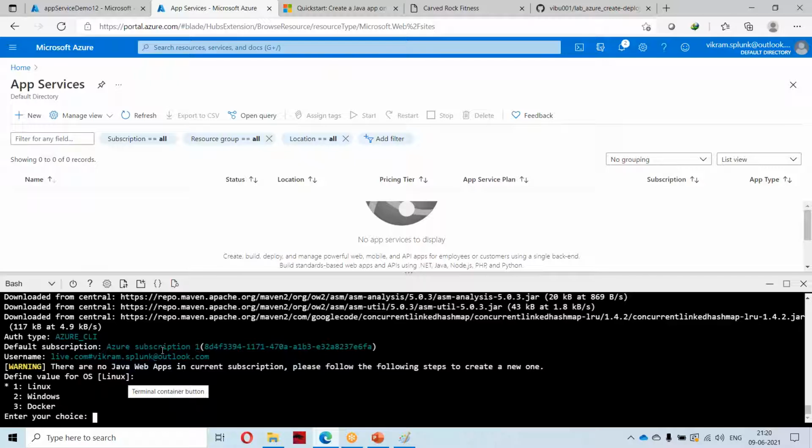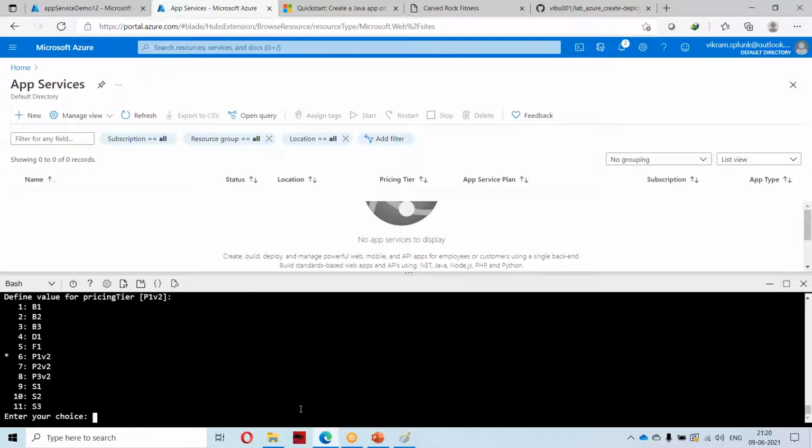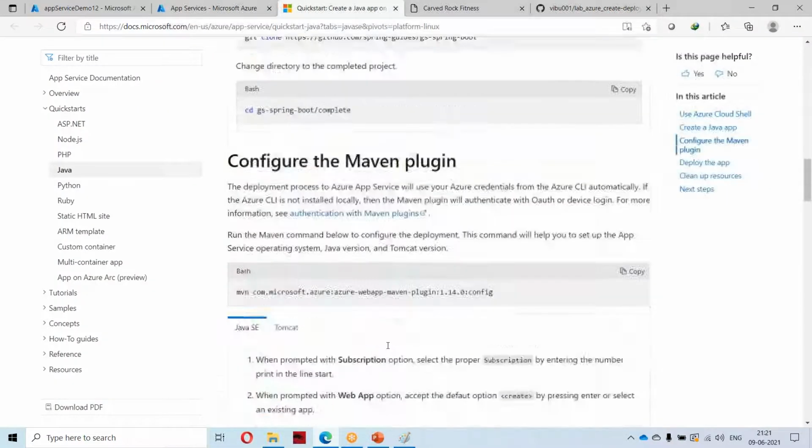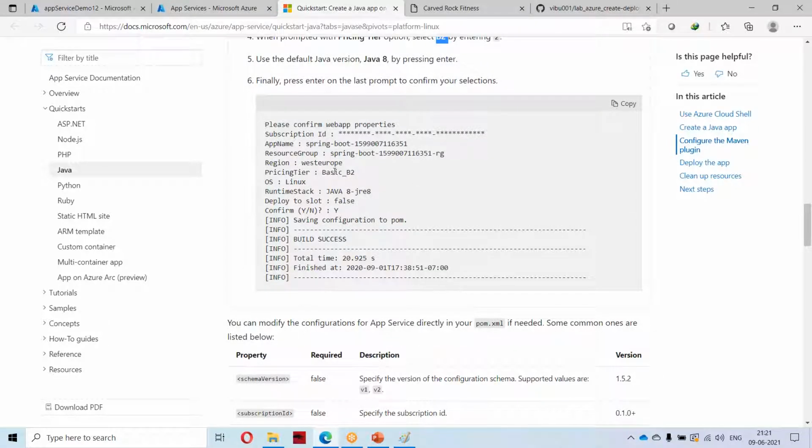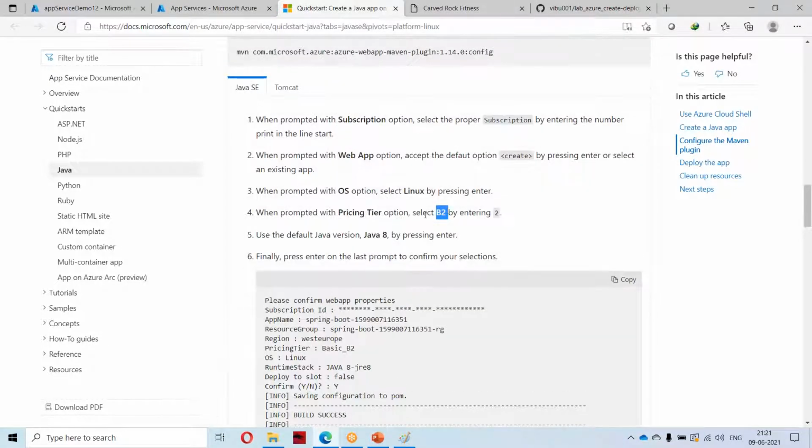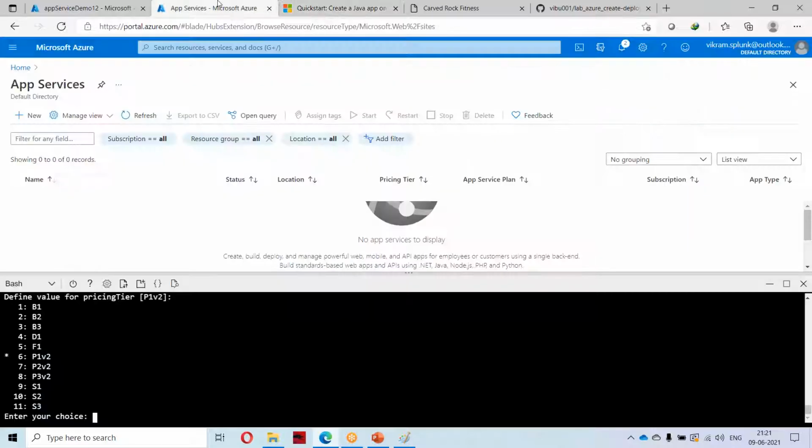Now you are at the final stage. It is showing my subscription ID and my username, and it is asking me to select the operating system. I want to run my Java on Linux, so I am selecting one. These are the pricing tiers. Each pricing tier will have different memory. I will be selecting the B2. I can select anything, but this is the basic tier and the minimum. By default this is asking for P1 V1, but I will select option 2.